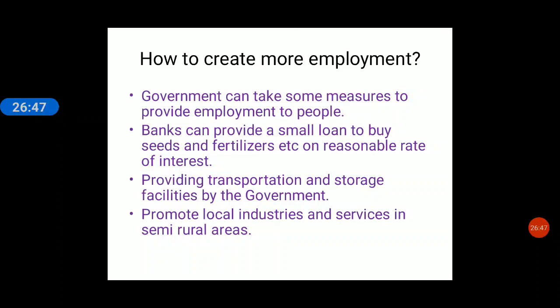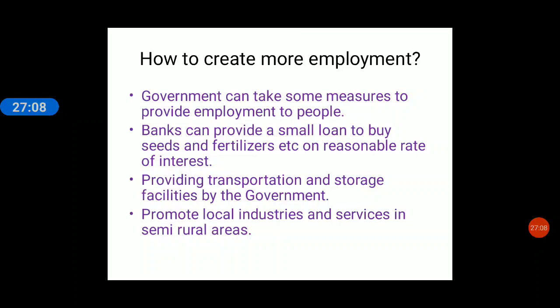Suppose construction of small dams, then reconstruction or renovation of buildings, or plantation of trees during the rainy season. All this work the government has to do as welfare works, so that it will provide jobs or employment to the people.